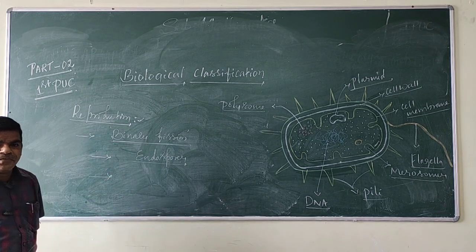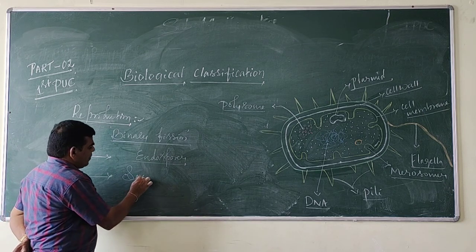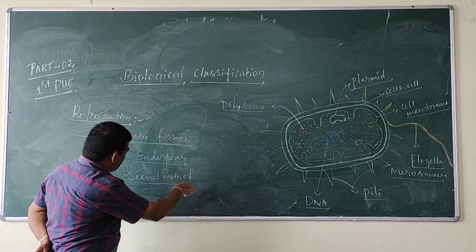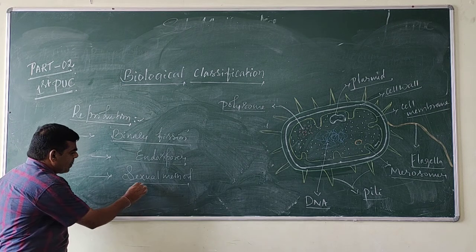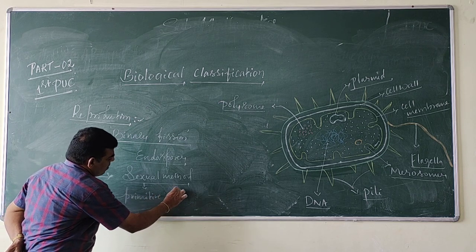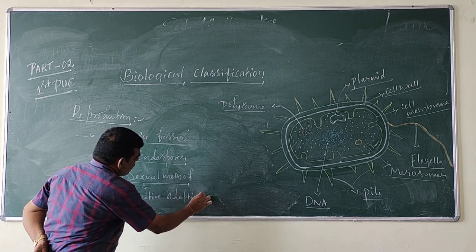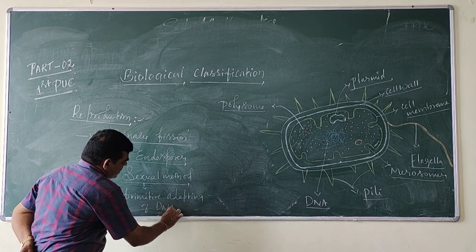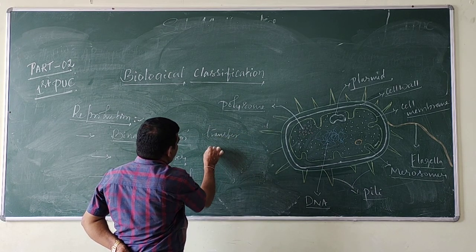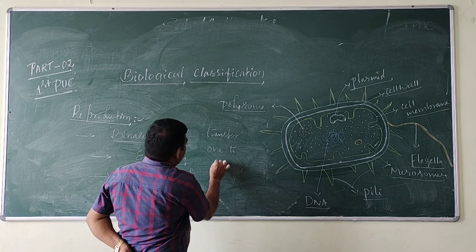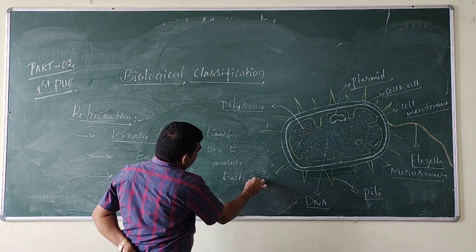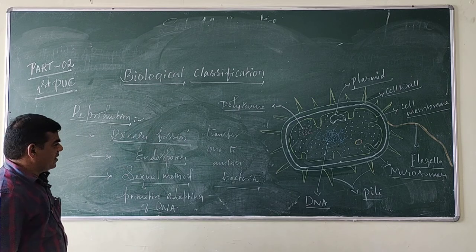Then bacteria also reproduce by the sexual method, by a primitive adoption of DNA transfer from one bacterium to another bacterium. This is called the sexual method of reproduction.